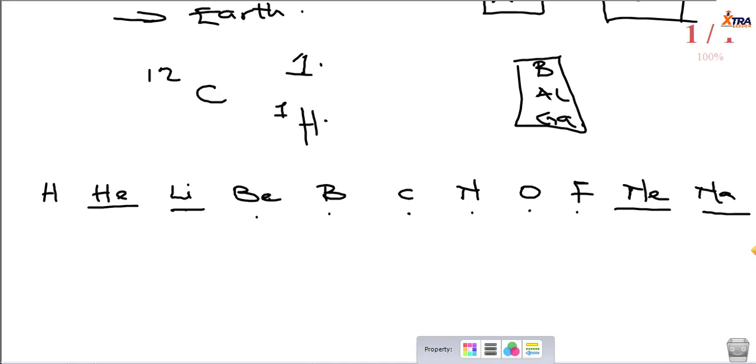So the Russian chemist Dmitry Mendeleev came up with a table. That was the first table we had, and that was when the name periodic table was coined, in the late 1800s.